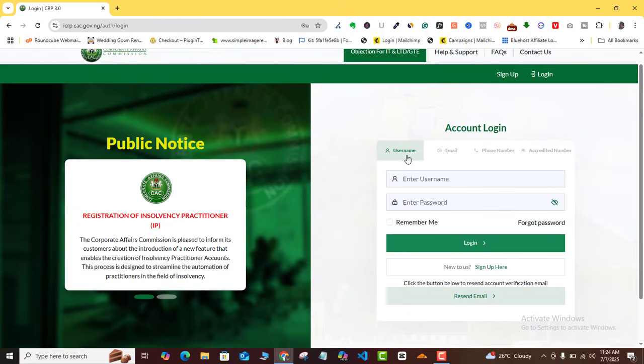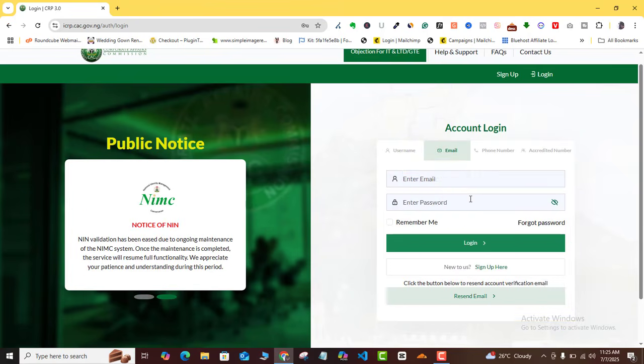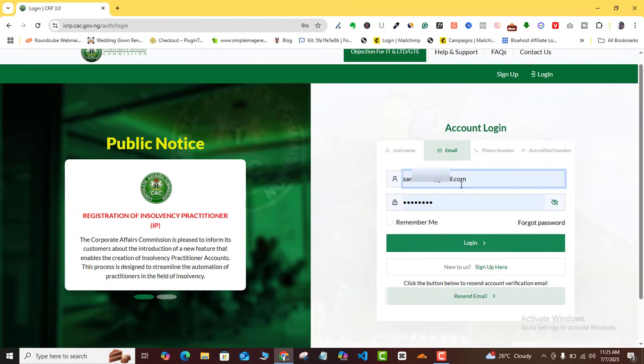So if you're logging in with your username, an email, a phone number, or an accredited number, that is if you're an accredited agent, all you need to do is input your previous login details. So let me use my previous login detail and my password, as you can see here.